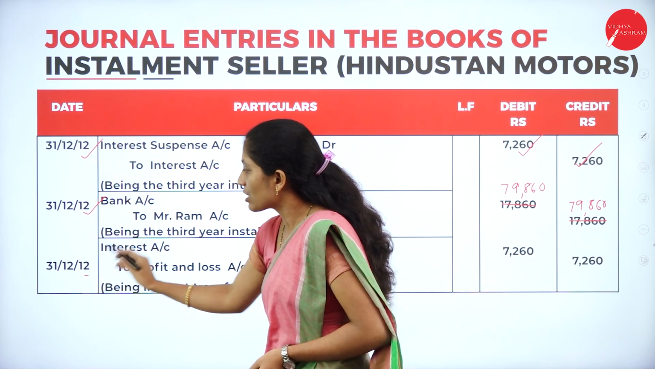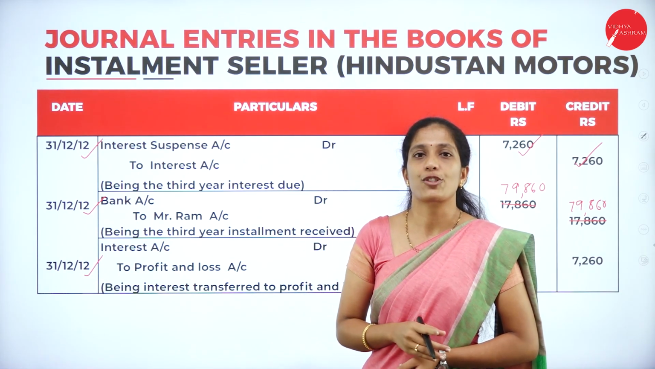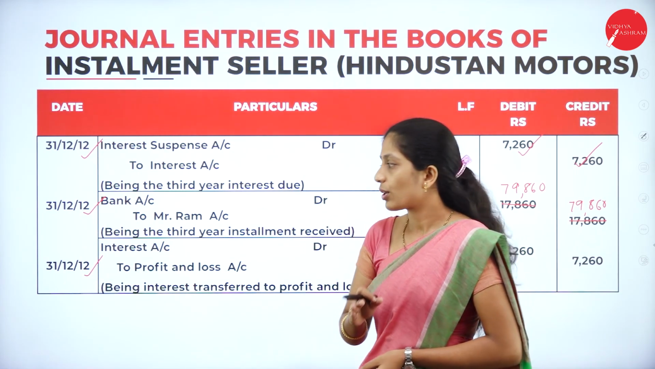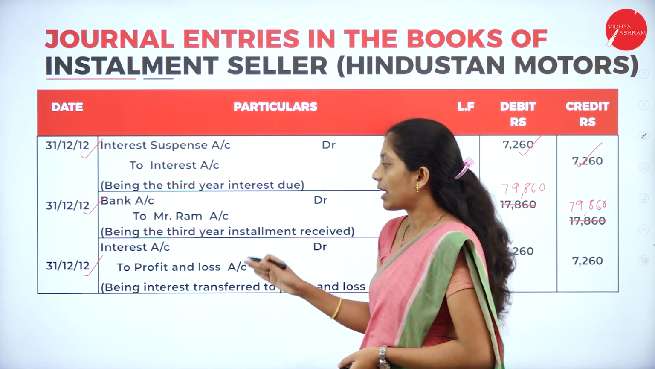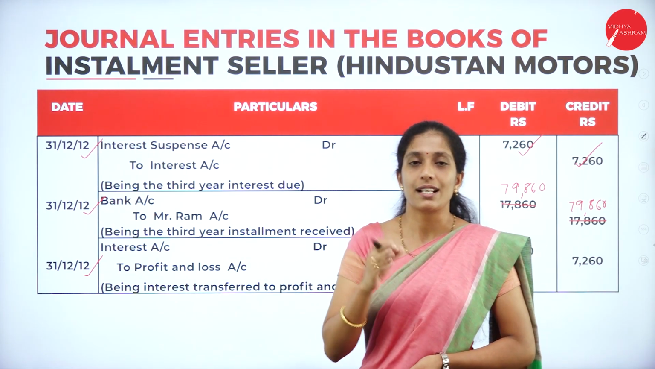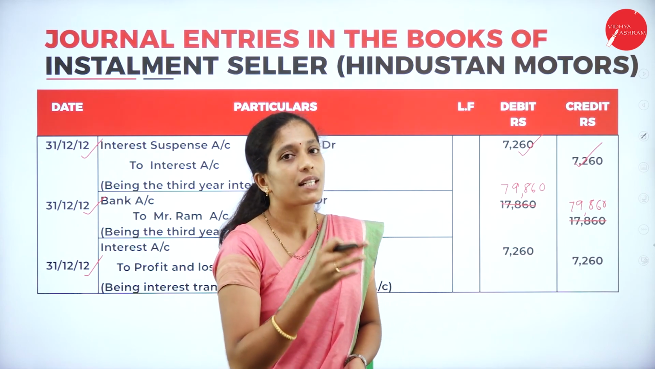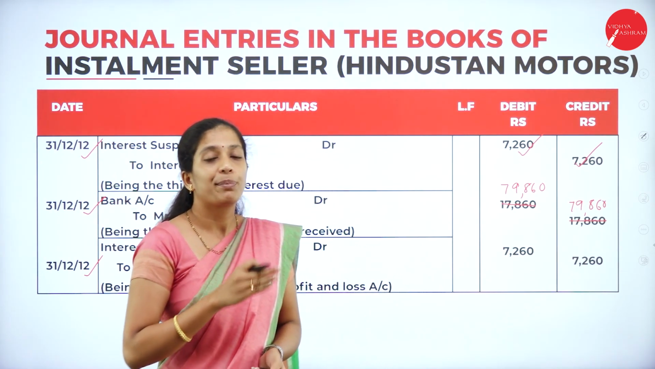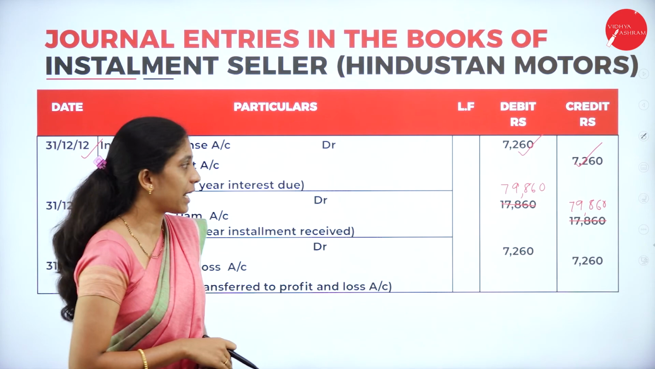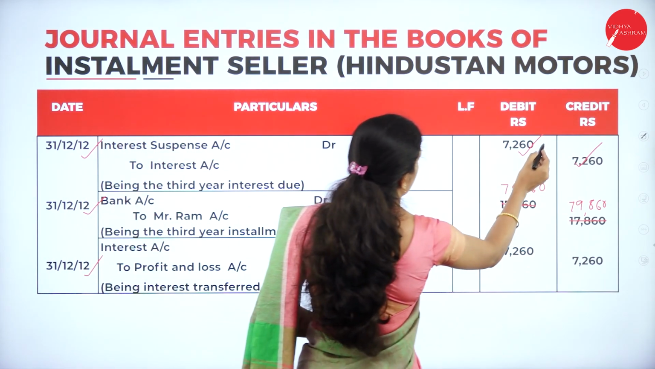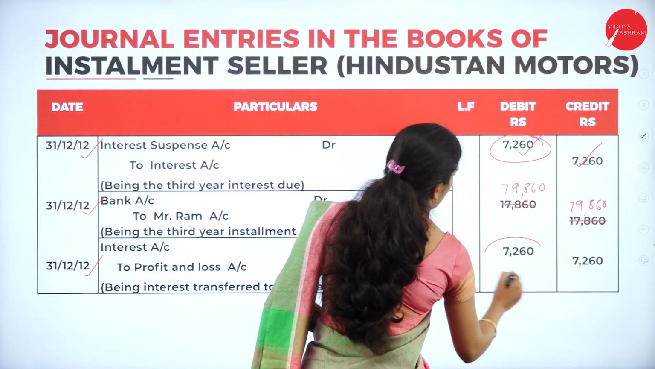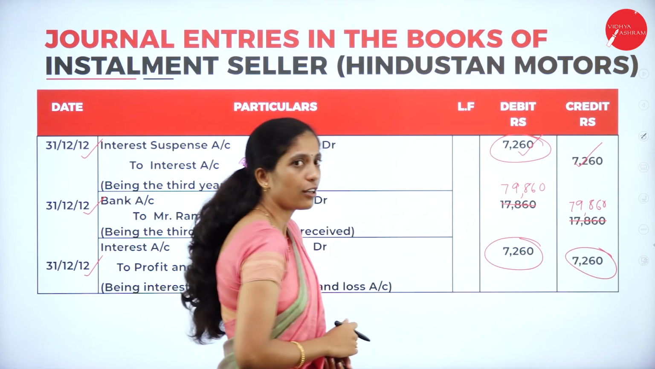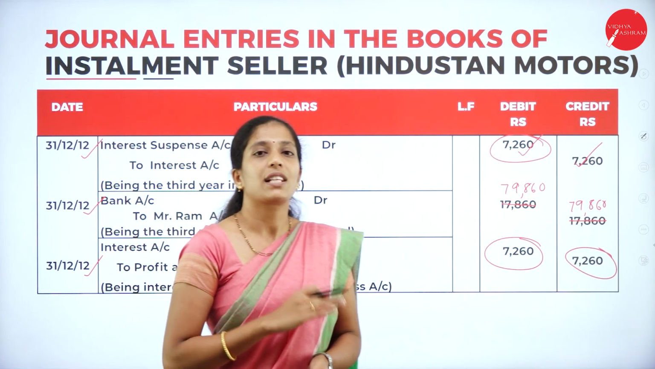And the last entry is for what? That is transfer of interest to profit and loss account. So your entry will be interest account to profit and loss account. That is third year interest has to be transferred to profit and loss account, being interest transferred to profit and loss account. What is the third year interest? 7,260. So transfer this amount to profit and loss account. Hope you are clear with the journal entry.